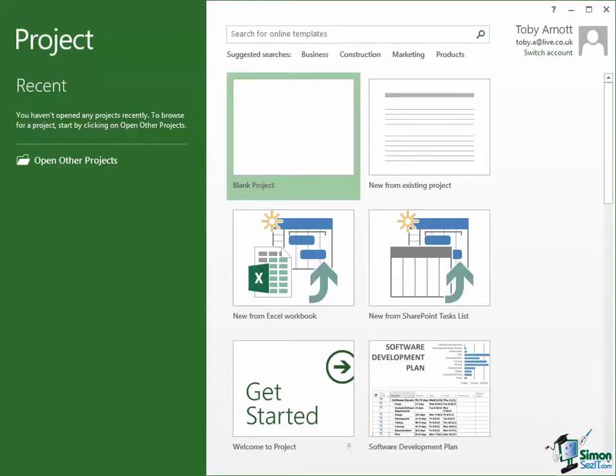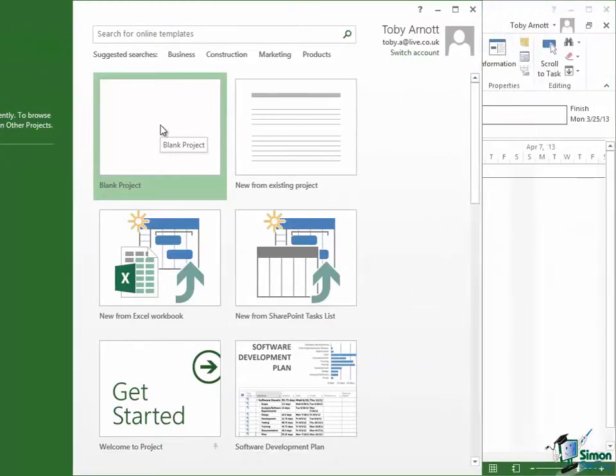So you may find that if I do something in a particular way early on here, you may prefer one of the ways that I show you later on, but I don't want to get too bogged down in showing you all of the alternatives all of the time, so I'm going to go for pretty straightforward options to begin with. And the first straightforward option is I'm not going to be tempted to search for a template for building a house. I'm going to start with a blank project. So on the start screen, Project 2013, just click on blank project.